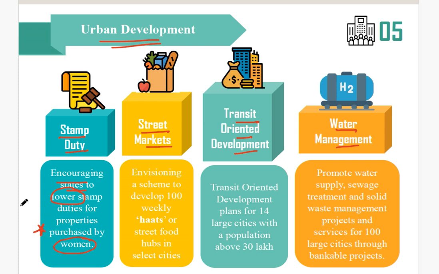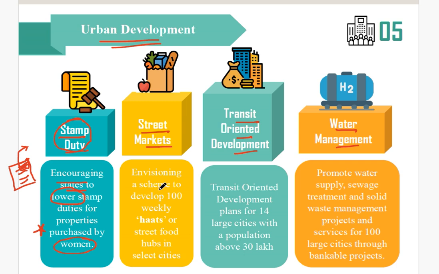So if a woman wants to purchase a property, for registering the property, she has to pay the stamp duty. Okay, so for a particular legal document, she has to provide the stamp duty. This stamp duty comes under the state list. So through the budget, the central government has appealed to the states to lower the stamp duty for those properties or documents of properties which are related to women. Okay, if the property is purchased by women, then kindly lower the stamp duty. This is an appeal by the central government for urban development.